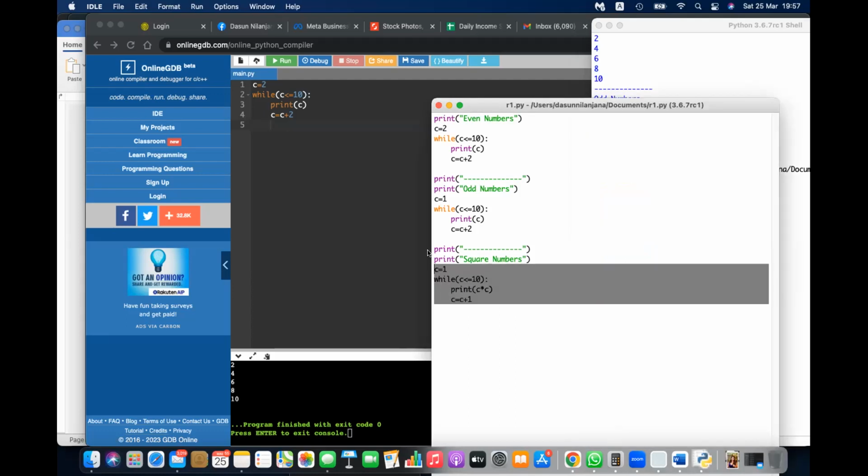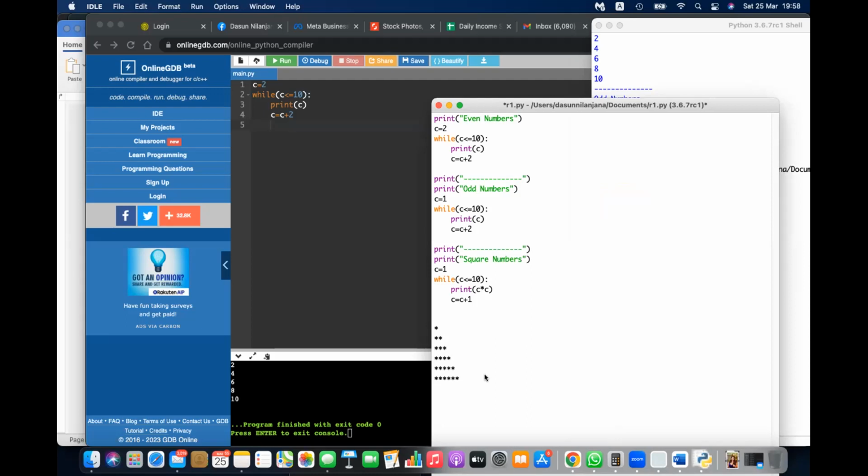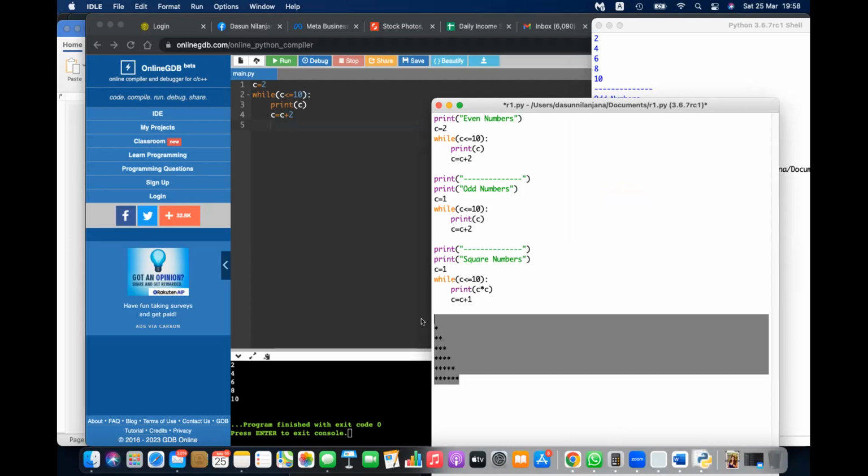Then the last one is triangular numbers. Triangular numbers, you know this. The first triangular number is 1. The second triangular number is 1 plus 2. This is 1 plus 2 plus 3, that is the third triangular number, which is 6. Then 1 plus 2 plus 3 plus 4, the next triangular number, which is 10. That plus 5 is the next, 15. That plus 6 is the next, 21. So those are the triangular numbers.